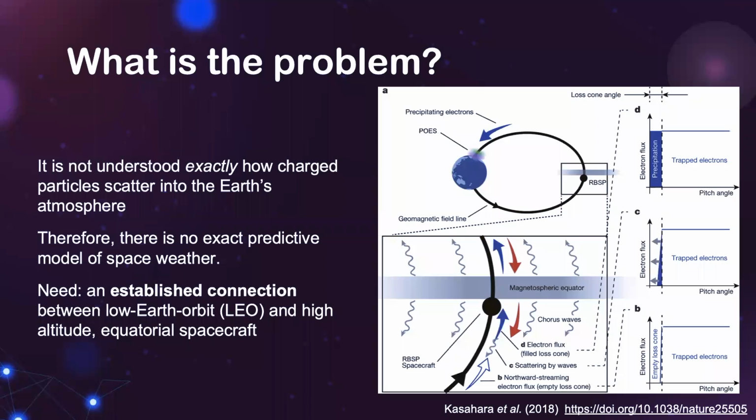What is the problem? It is not understood exactly how charged particles leave out of their trapped trajectories in the radiation belts and scatter into the Earth's atmosphere. In order to obtain a predictive model of space weather, an established connection between low Earth orbit or LEO and high altitude equatorial spacecraft is necessary.